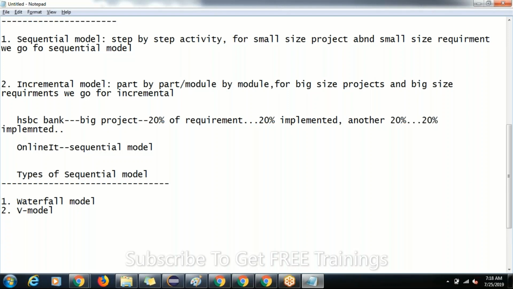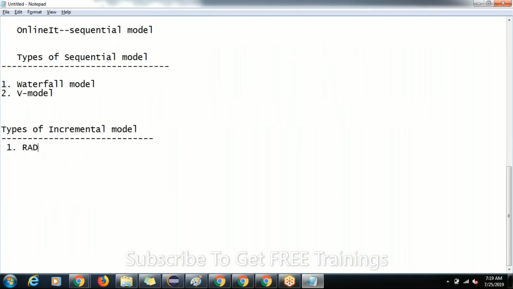Now let us discuss the types of incremental model. The first one is the RAD model. RAD stands for Rapid Application Development. The second one is the prototype model.